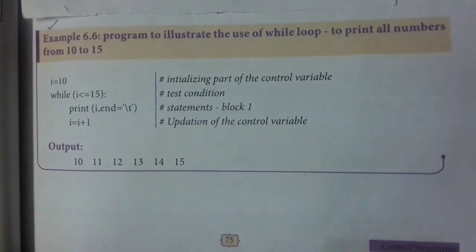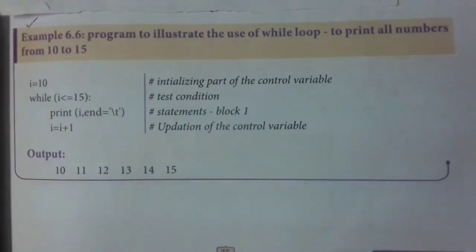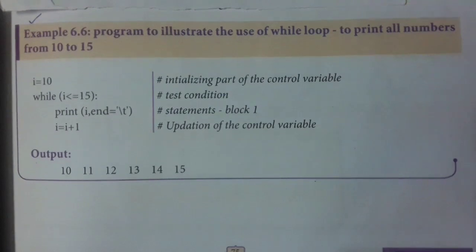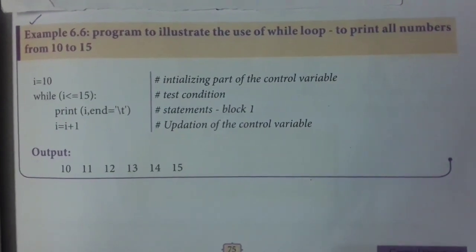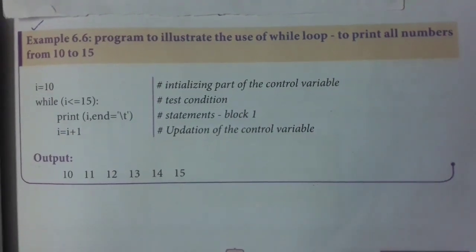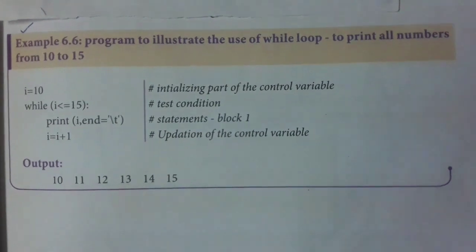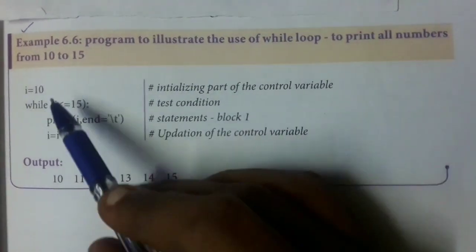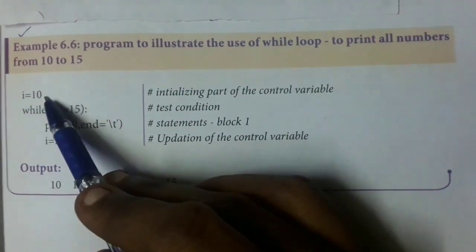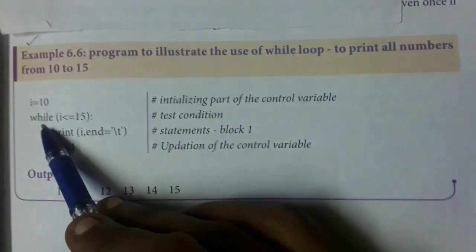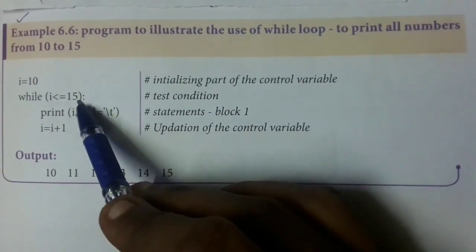Now, example for while loop to print all numbers from 10 to 15. When we are going to follow any loop, we need to have a control variable. For that variable, starting value, end value and increment has to be given. See this example. They gave the start value as 10, that is i is equal to 10. While the condition is given as i is less than or equal to 15.